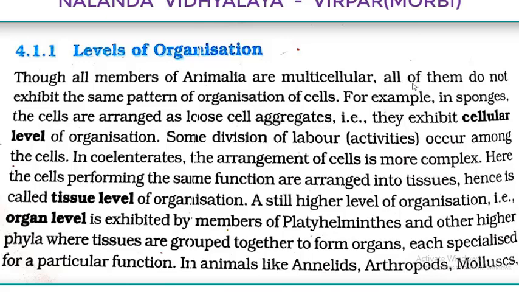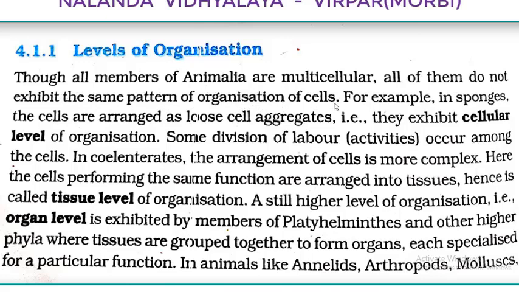In the same case, multicellular means multi means many, cellular means cell, and the organism which is made up of more than one cell. So from this sentence, we have to understand that all members of Animalia are multicellular. That means they are made up of more than one cell. All of them do not exhibit the same pattern of organization of cells.